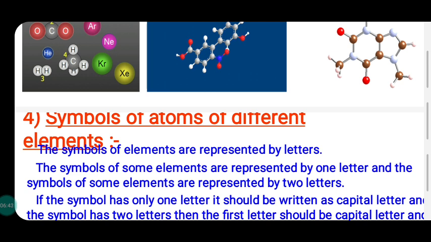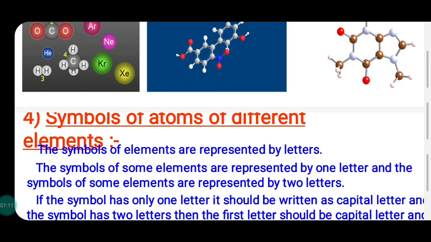Symbol of calcium is capital C and small letter A, Ca. Symbol of magnesium is capital M and small letter G, Mg. So first letter in capital plus one more letter in small letter represent the symbol. Second rule.